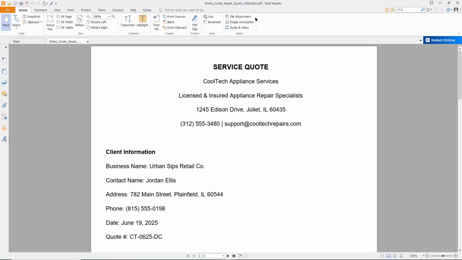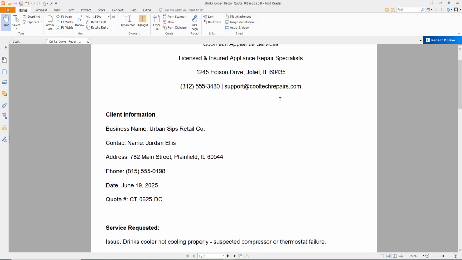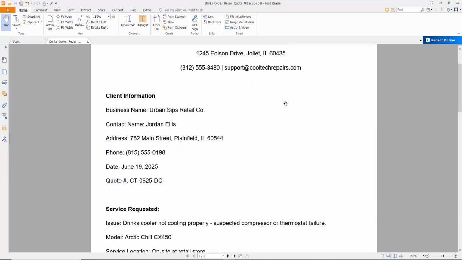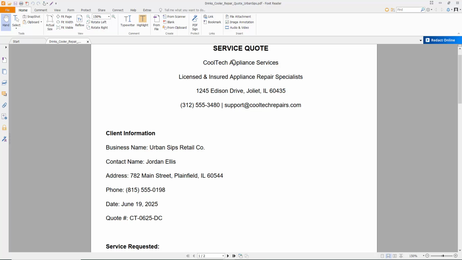In this example, you're the owner of a chain of retail stores, okay? And one of your drinks coolers in one of your stores is not working. Now, this drinks cooler is pretty important, obviously, to keep all the drinks cold. So you got this quote from Cool Tech Appliance Services to repair that cooler.